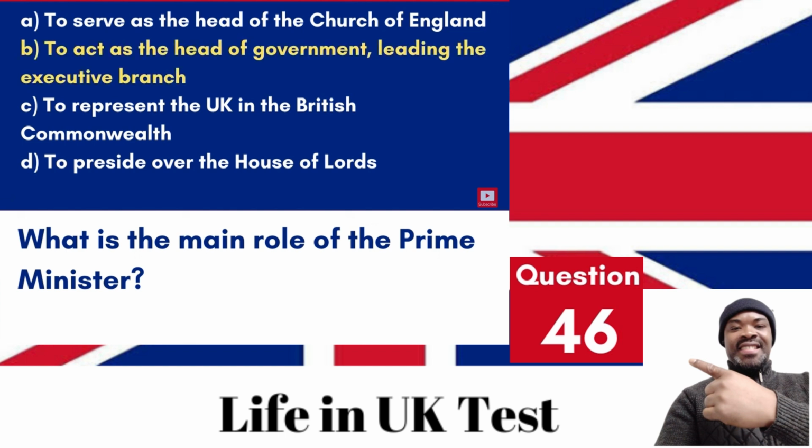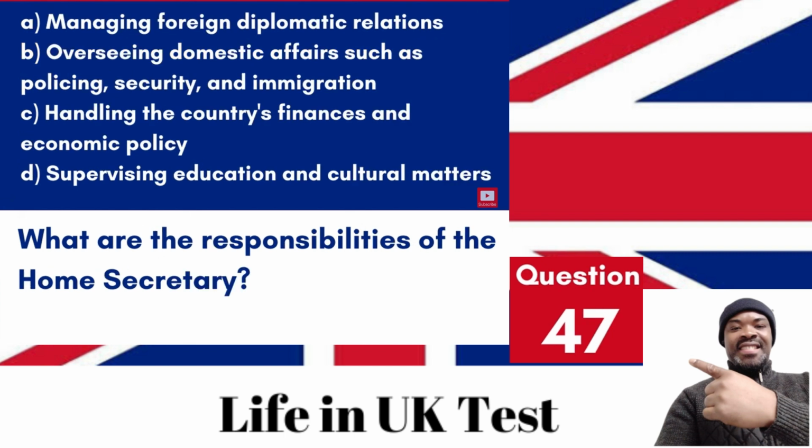Answer. B. To act as the head of government, leading the executive branch. The Prime Minister is the head of government in the UK and is responsible for overseeing the operation of the government and the execution of policy. Question 47. What are the responsibilities of the Home Secretary?